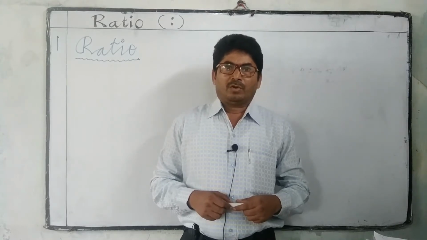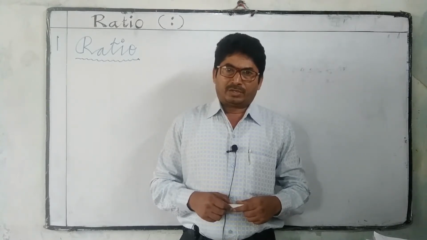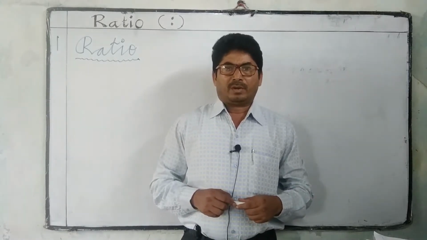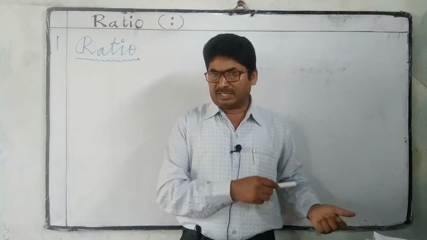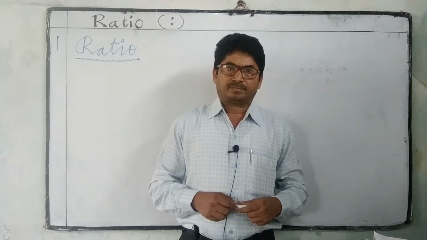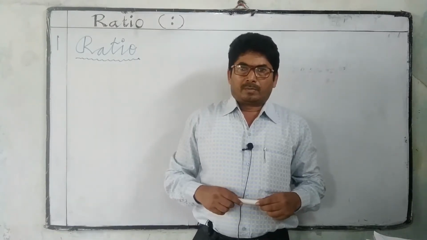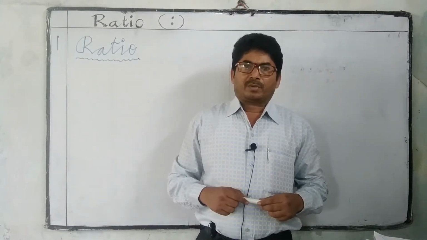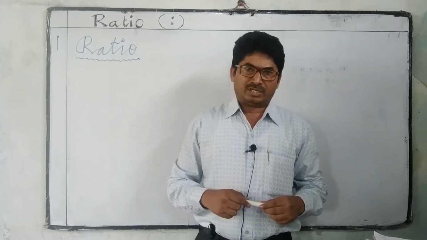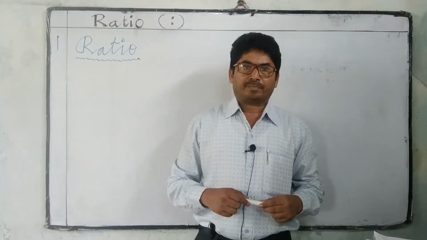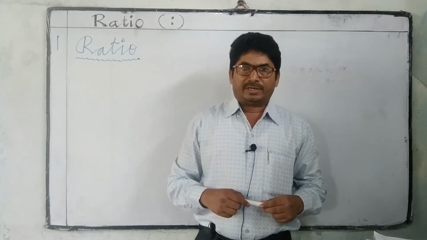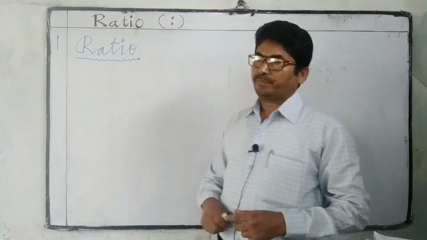And one quantity is how many times more than the other quantity, or how many times less than the other quantity, is comparison by division. In certain situations, comparison by division makes more sense than comparison by subtraction. The comparison of quantities by division is called ratio.